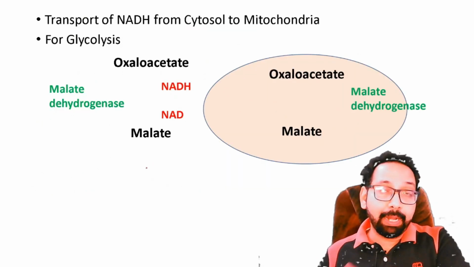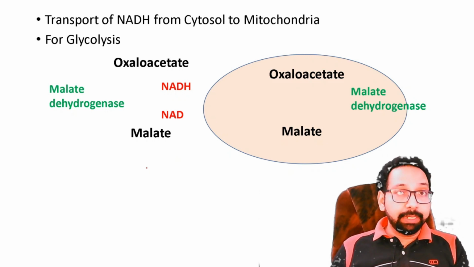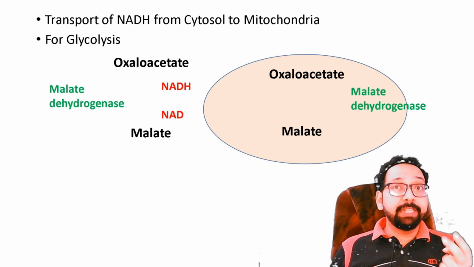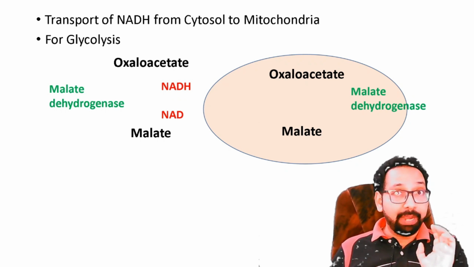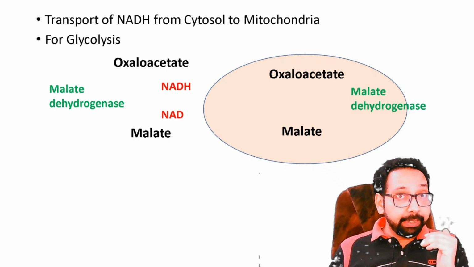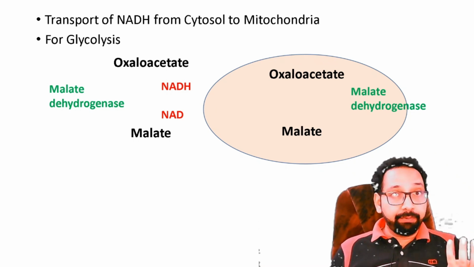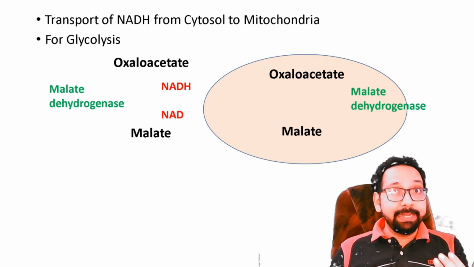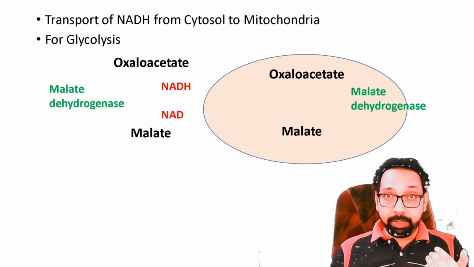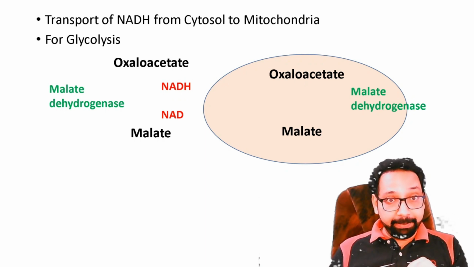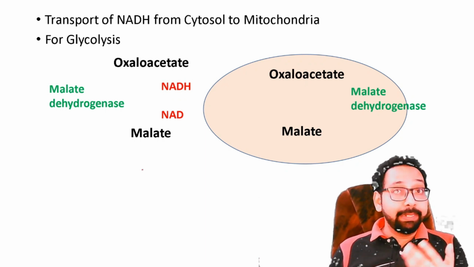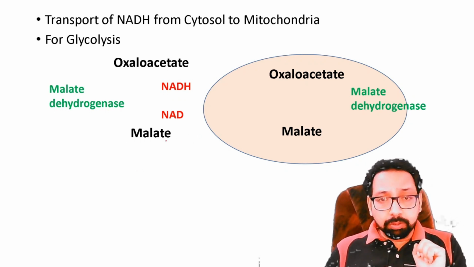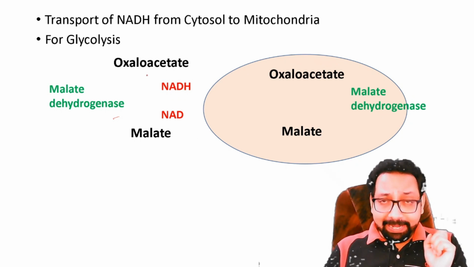Again, I come to glycolysis. Yes, in glycolysis, I told you it occurred in cytosol and 2 NADH are produced. These 2 NADH produce 2.5 ATP each, total 5 ATP, by oxidative phosphorylation. And you know oxidative phosphorylation occurs in mitochondria by electron transport chain. So these NADH must enter the mitochondria to produce 2.5 ATPs. But you know that NADH can't cross the mitochondrial membrane. So to transport NADH from cytosol, there is a mechanism that is called malate shuttle.